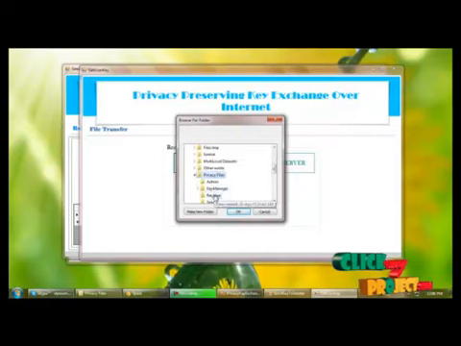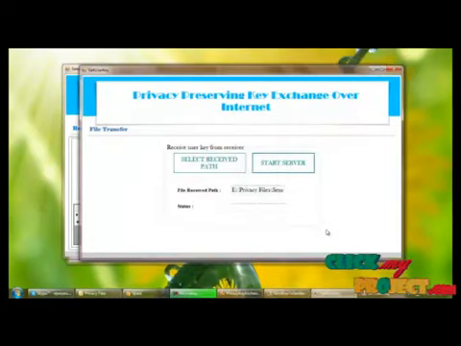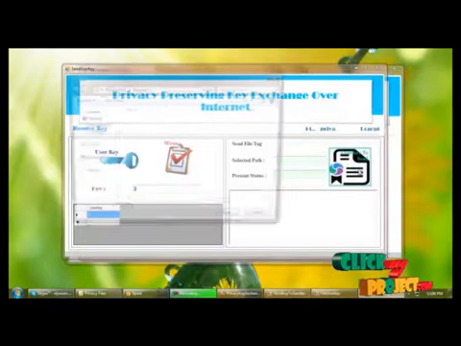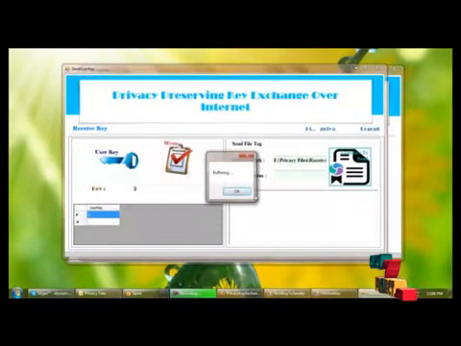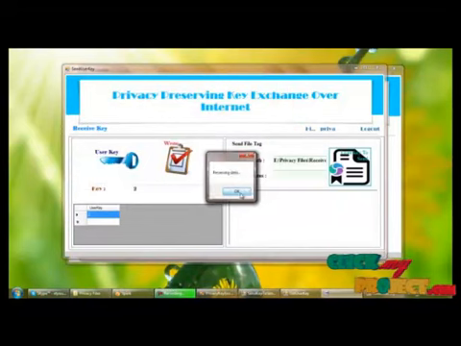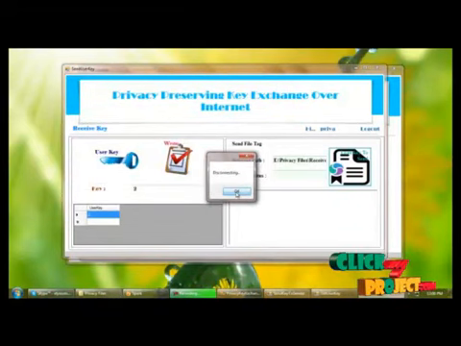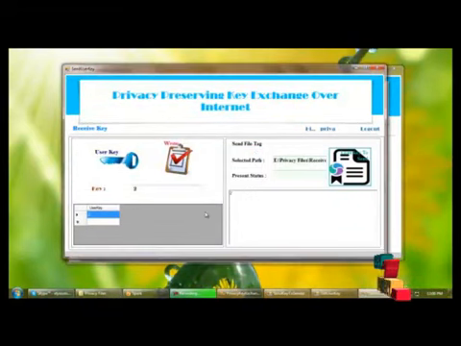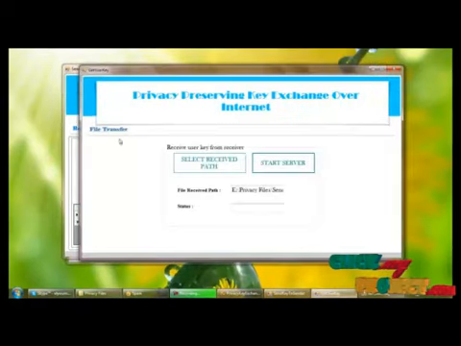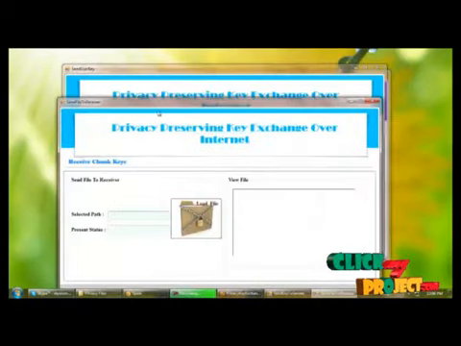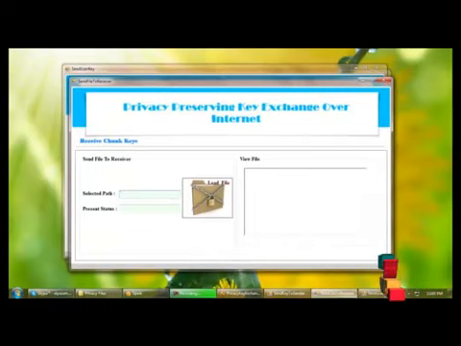For that we have to select the receive path as sender and start the server to receive the file. And now I am loading the user key to the sender. Status of sending and receiving process. File transfer successful. And next we are transferring the file to the receiver.